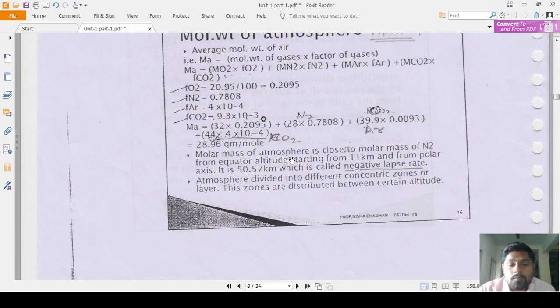Now, the molar mass of the atmosphere is close to the molar mass of nitrogen. The atmosphere is divided into different concentric zones or layers.